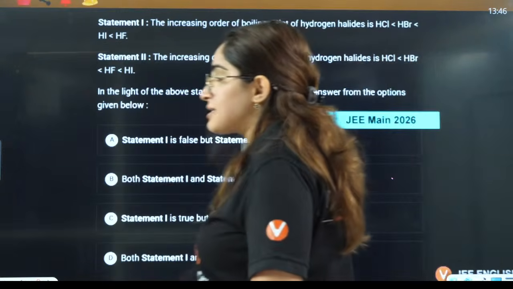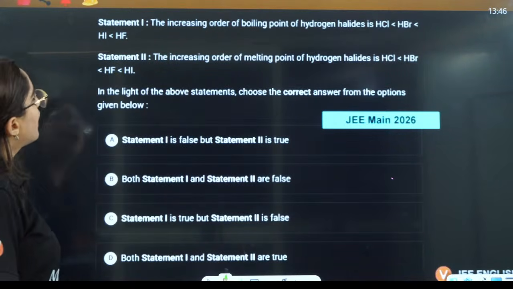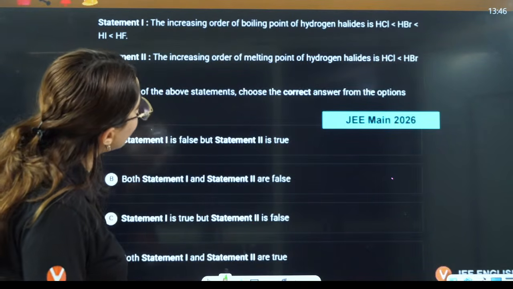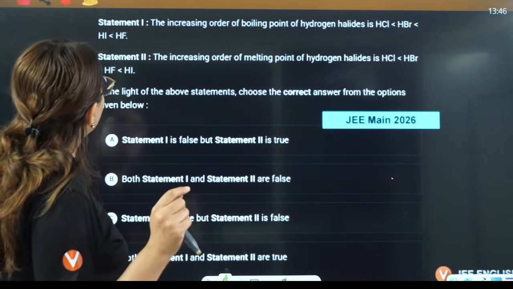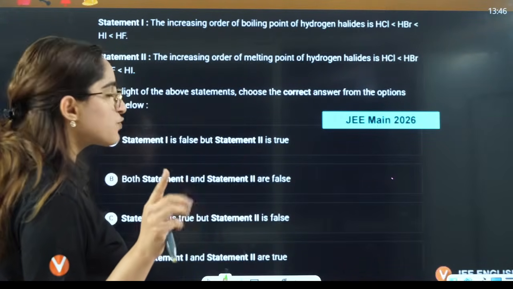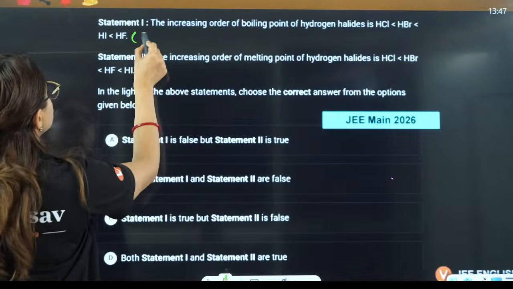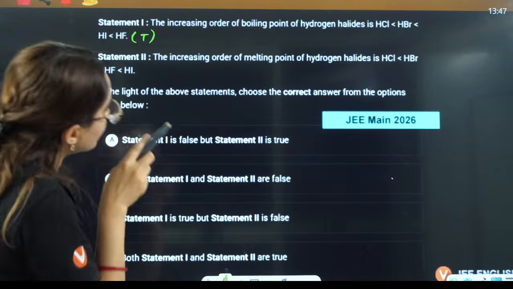Now the next question is again a JEE Mains 2026 question. Statement 1: the increasing order of boiling point of hydrogen halides is HCl, HBr, HI and HF. Boiling point of halides we have discussed majorly. That was HCl, then HBr, then HI, then HF. That is true. Statement 2: the increasing order of melting point of halides is HCl, HBr.